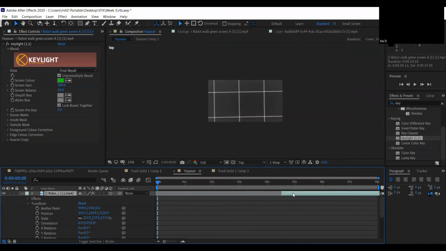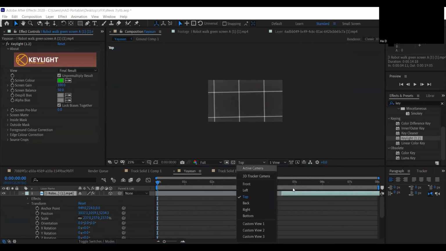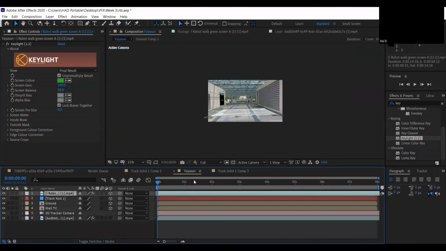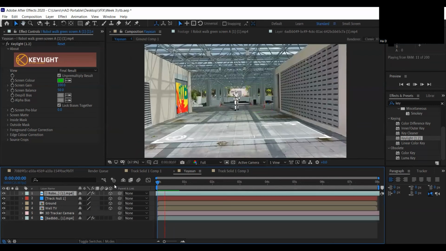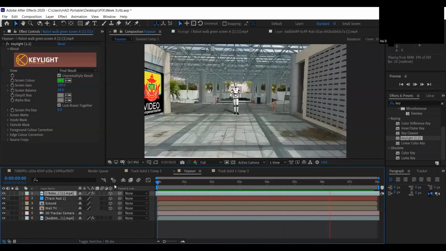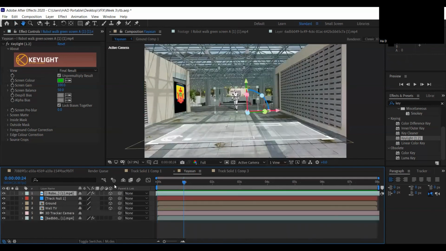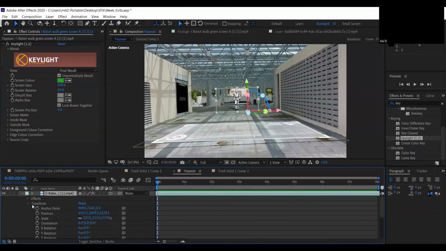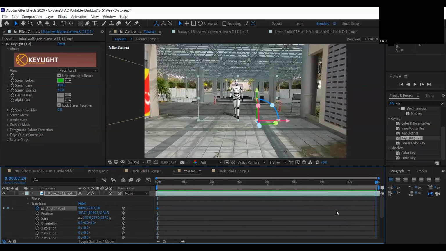It's just not there. Oh, no wonder. My mistake. I need to select this one to make it visible. Let's try it again. Look at that. We have a robot. Let's make it more real. We're going to move the robot anchor point from here, approaching us.